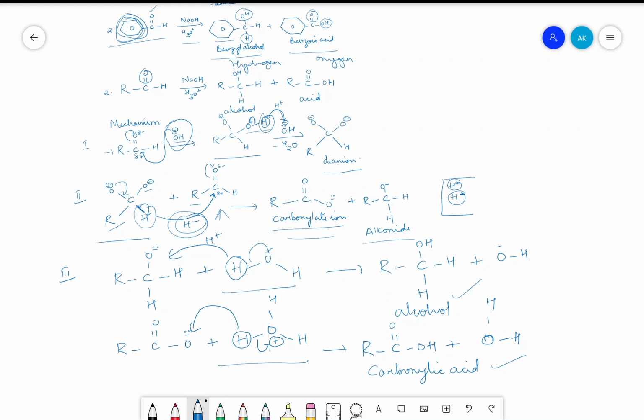So if you practice this mechanism, it is very simple. Now in the syllabus they may ask you to write down about only the Cannizzaro reaction. So what you need to do is, instead of R you can change this R to H.